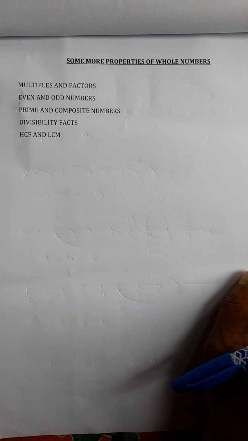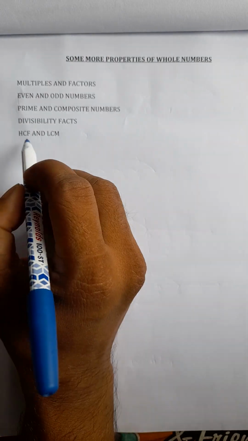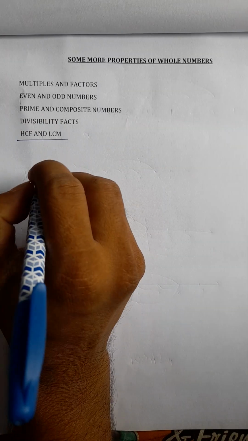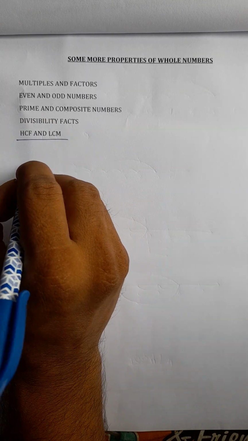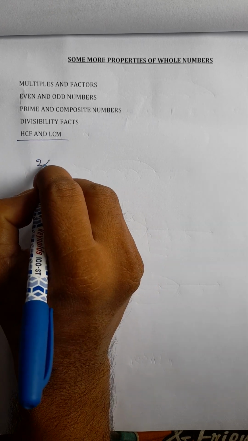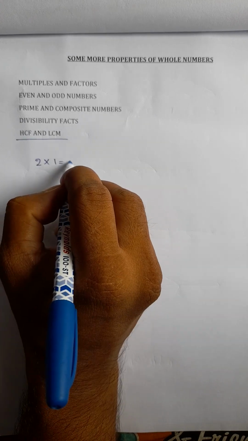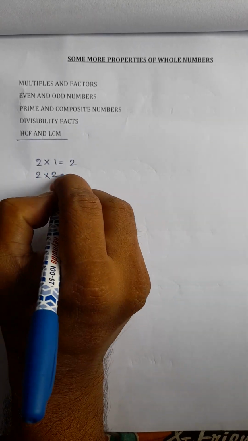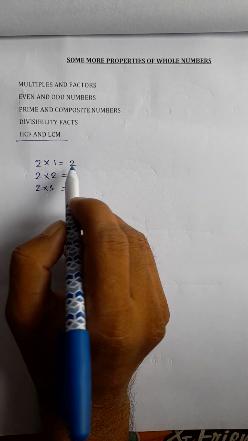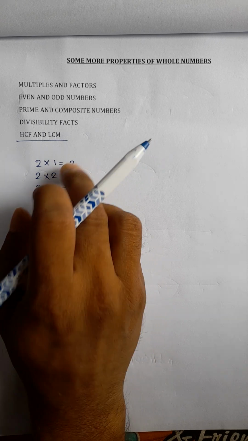Next step, we will discuss some more properties of whole numbers. Multiples and factors. Say for example, 2 is a whole number. Now you multiply 2 by 1. 2 1s are 2. 2 2s are 4. 2 3s are 6. Now these 2, 4, 6, these are called multiples of 2.